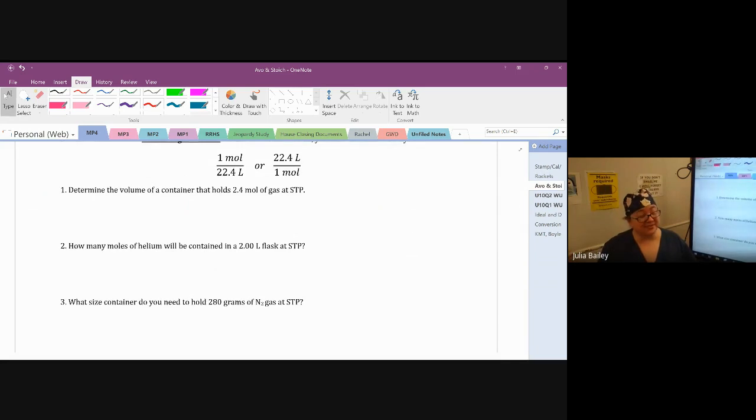This gives us a conversion factor where if I have a gas at standard temperature and pressure, then I can figure out how much space it takes up or how much of the gas I have. Here's what I mean. I'm given 2.4 moles of a gas. That's my given. They want me to find the volume. That's my unknown. I'm going to take that given 2.4 moles of gas.